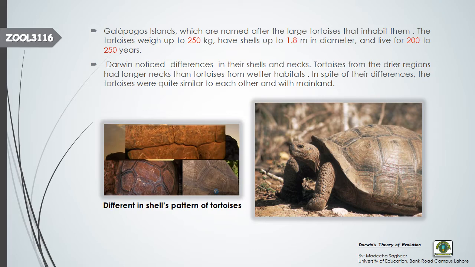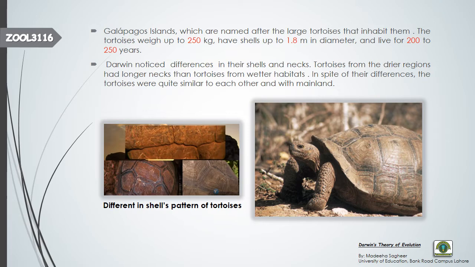Well, as we have talked about in our previous slide, the Galapagos Islands are named after the large tortoises that inhabit these islands. If we talk about the size and age of the tortoises, then they weigh up to 250 kgs, and their shell diameter is around 1.8 meters, and their lifespan ranges from 200 to 250 years. So they have a very, very long lifespan. What Darwin did, he noticed the differences amongst these tortoises.